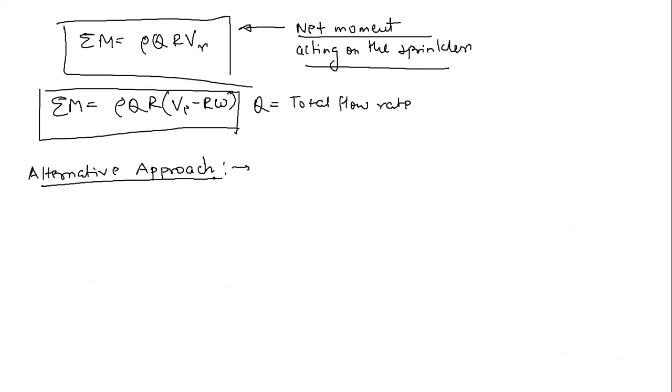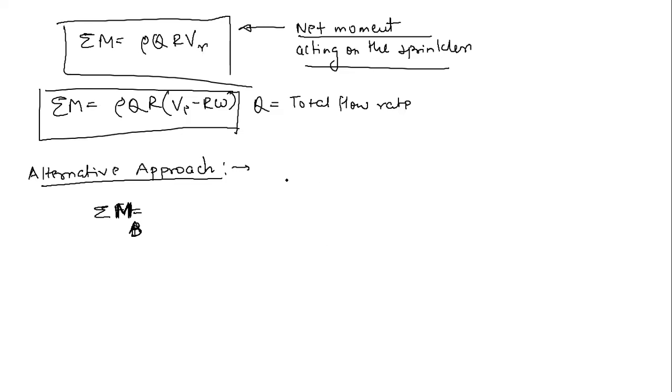Let's say I am directly interested in applying the change in momentum concept. Let me first talk about sigma MB, then we will go to sigma M. So the alternative approach is this: we know that the change in momentum is the final momentum minus the initial momentum.